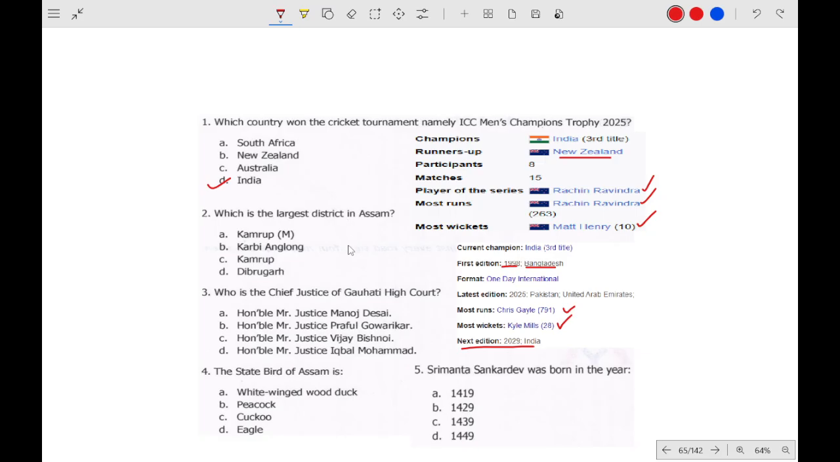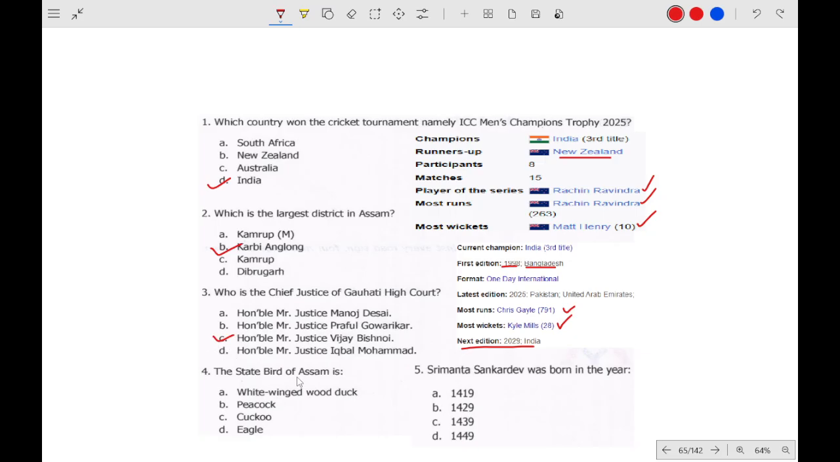Which is the last district in Assam? We have just studied before, Karbi Anglong. Who is the Chief Justice of Gauhati High Court? Right now it has changed. Okay, Abhimanyu something. Okay, we have just studied. But according to this question, it will be Vijay Bishnoi.